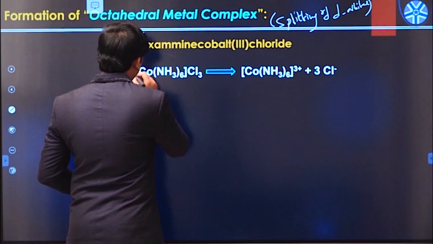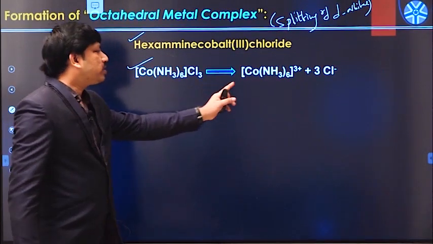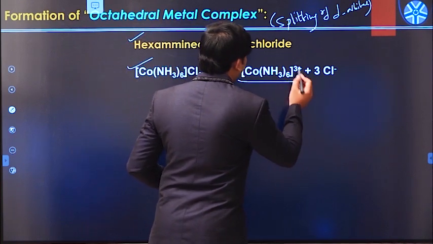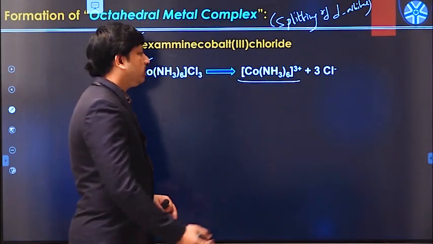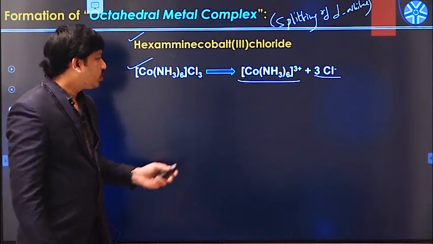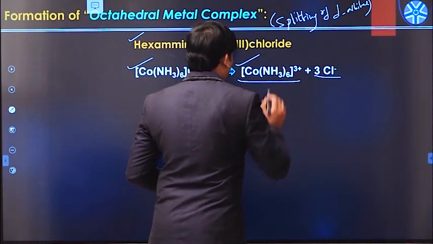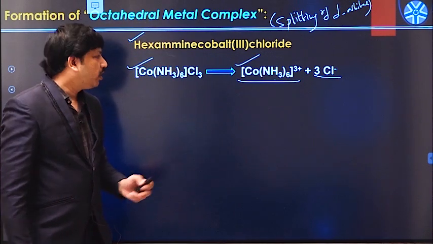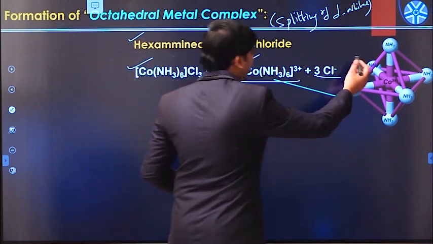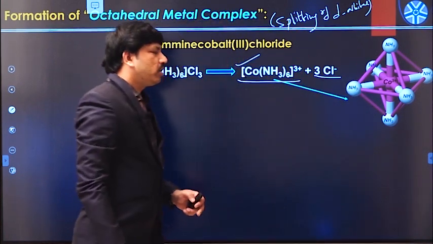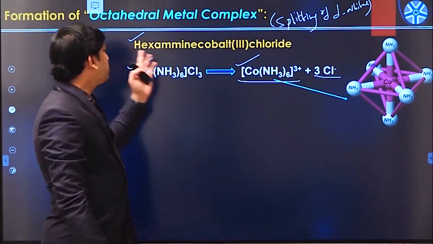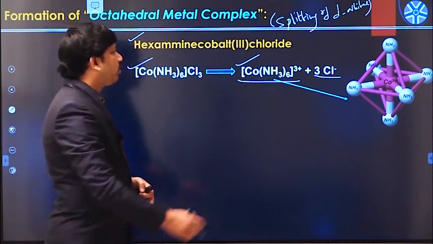If you see this complex, it can ionize into the corresponding ions like this. There is a formation of hexaamine cobalt 3 cation, and these are the corresponding anionic ligands. This complex cation, hexaamine cobalt 3 cation, actually has octahedral geometry like this. So now we have to explain how this complex is actually forming by using crystal field theory assumption called splitting of